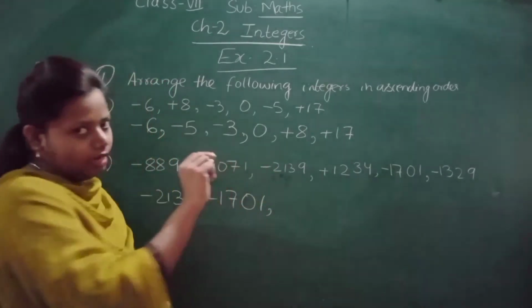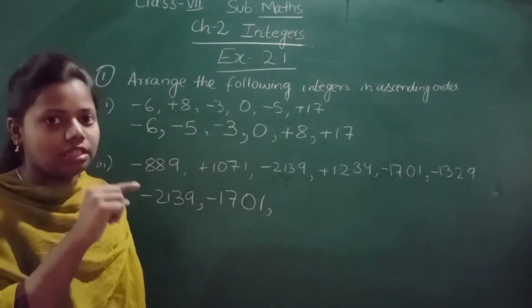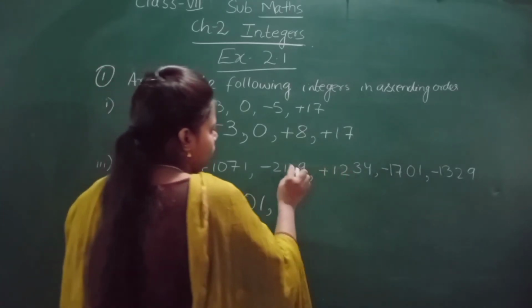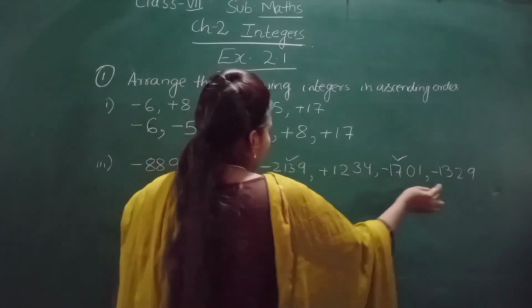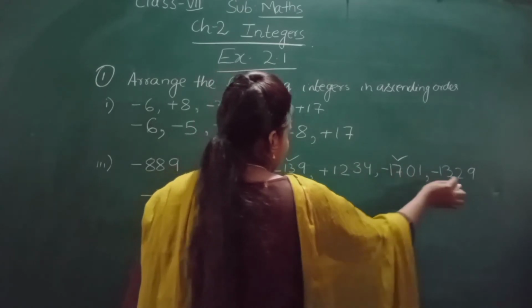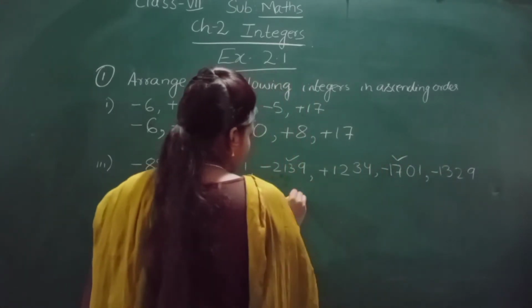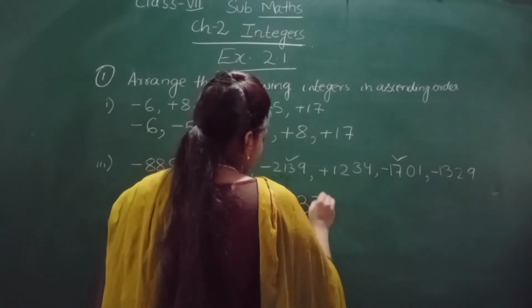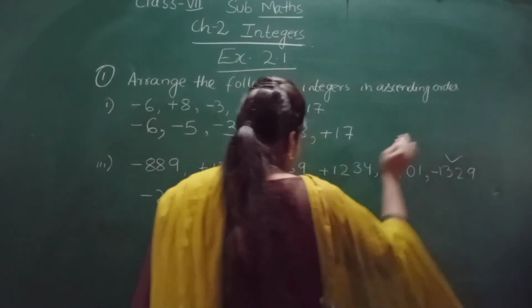Don't think that these numbers are big. No, you have to see the sign. Okay. Then we have done this. We have done this. Now you know that we have done this. Now what is left? It is minus 1329. So we have done this also.